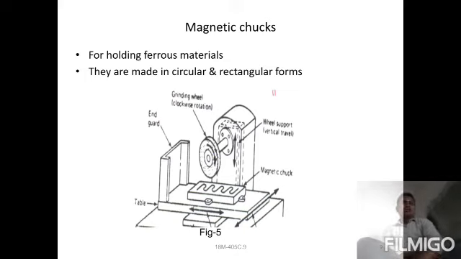Ferrous means materials with a high percentage of iron, and we always call them ferrous metals. Holding of iron is always attracted to the magnetic chuck, so that is for holding ferrous materials. They are made in circular and rectangular forms; both rectangular and circular forms are used.